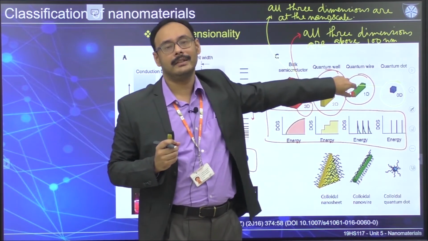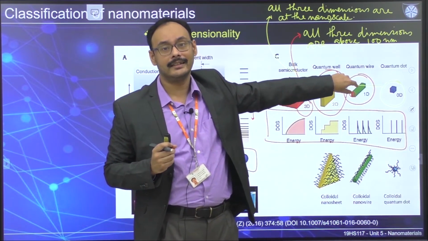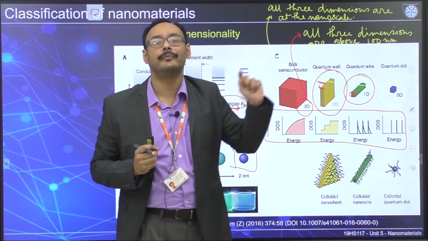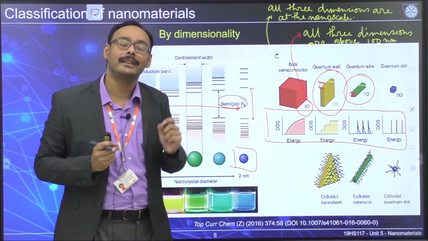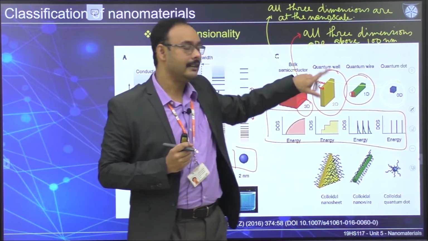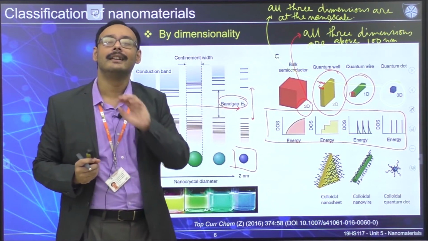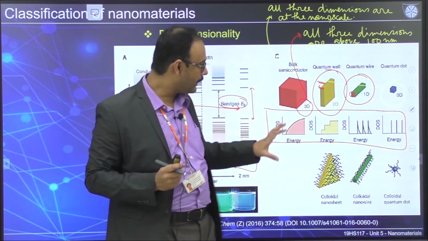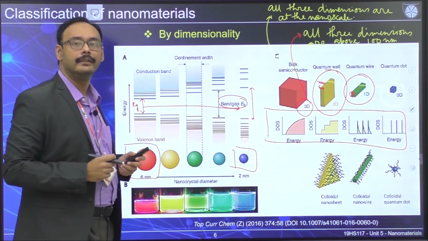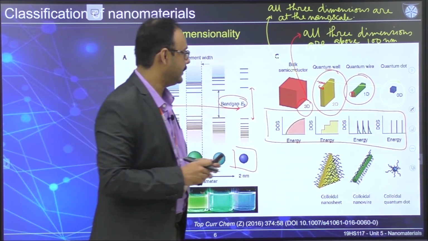In 1D, two dimensions are restricted, and the electrons can move freely in one. 2D is actually one dimension which is restricted, and in the other directions it can move. 3D means there are no restrictions at all. Okay? So that's how you can define nanomaterial in terms of dimensionality.